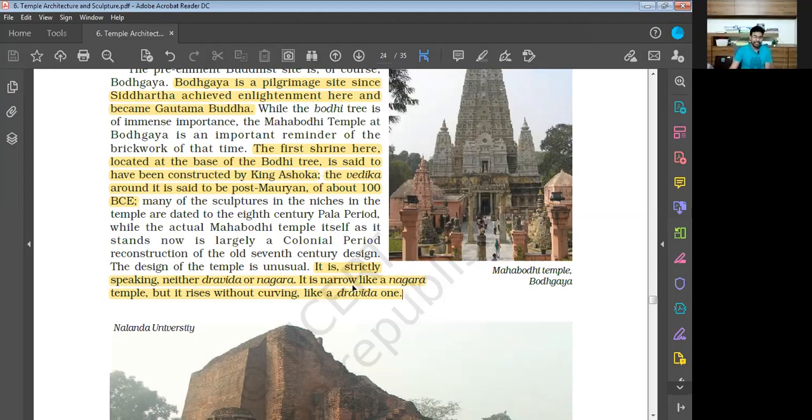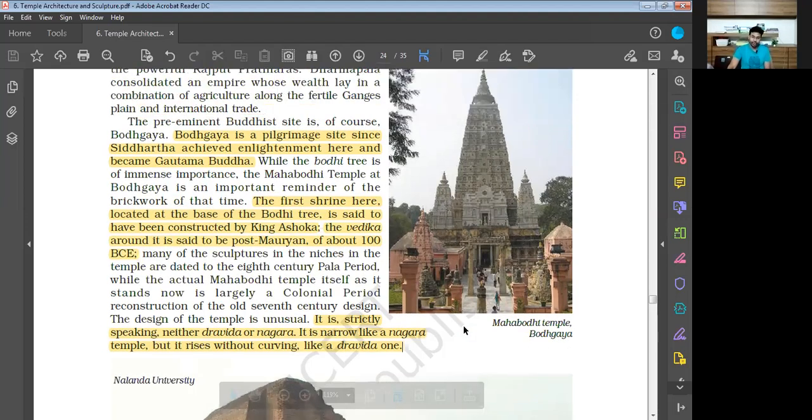So it is saying that it is strictly speaking neither Dravida nor Nagara. It is narrow like a Nagara temple, but it rises without curving like a Dravida one. So the thing is, Dravida style temples rise, but they have curves. But here in the Mahabodhi temple at Bodh Gaya, they rise without having any curve.